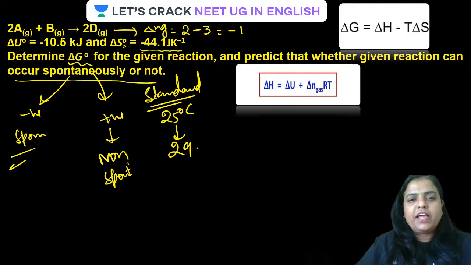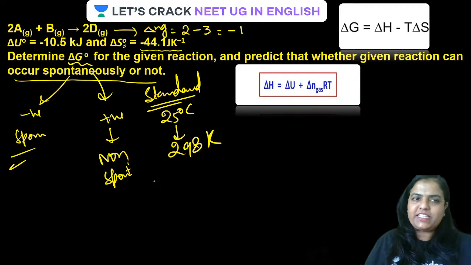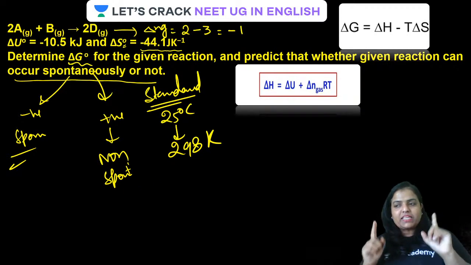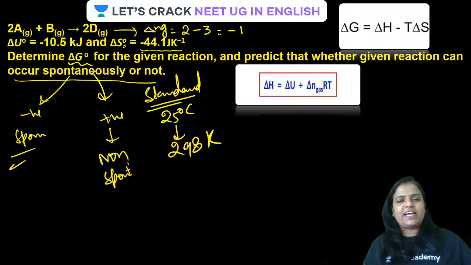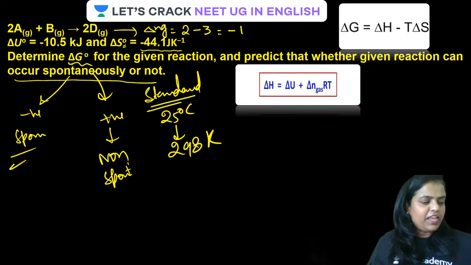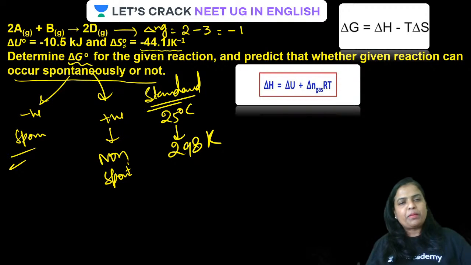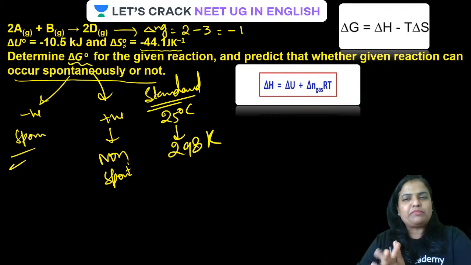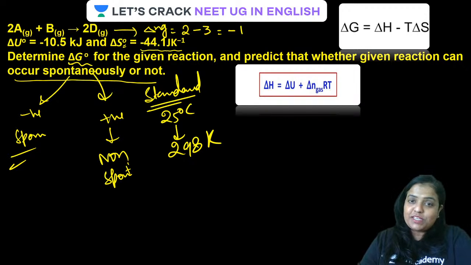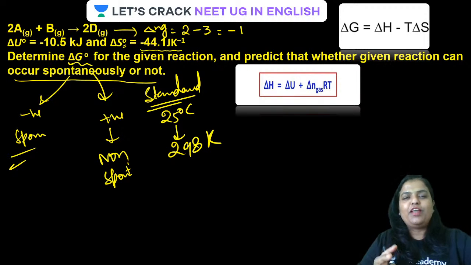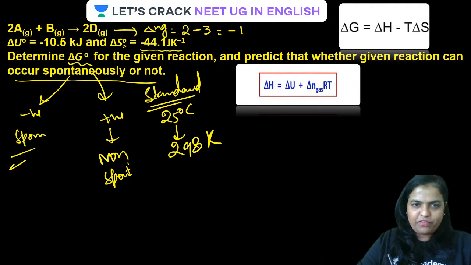So we have to take the temperature as 298 Kelvin. दिमाग की बत्ती जलानी पड़ेगी. Though the question seems to be very, very easy, but by simple mistake in unit or by simple data mistake, you will lose the marks. So be very, very careful, guys.